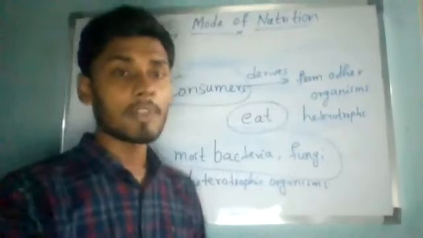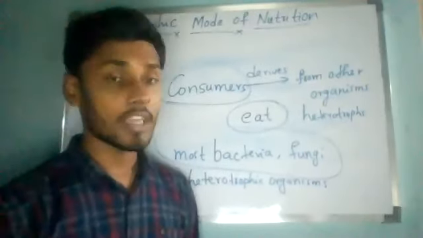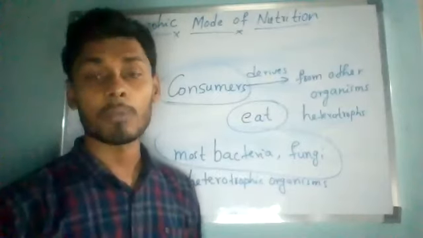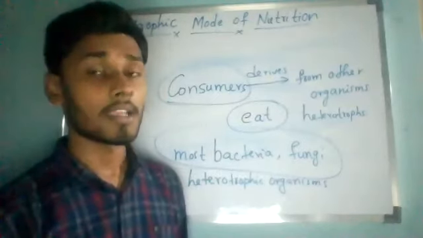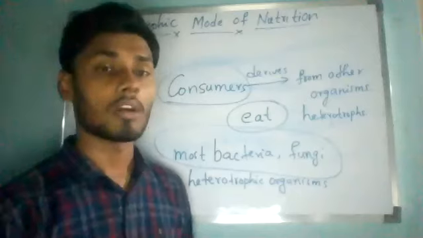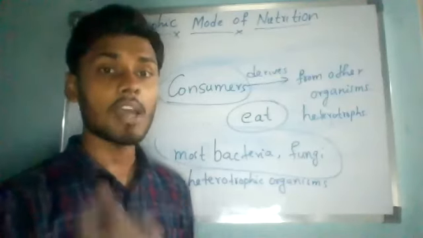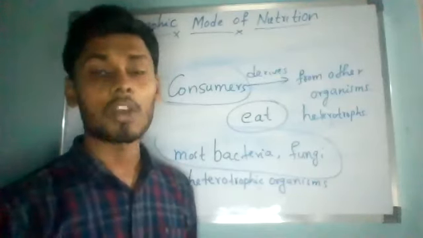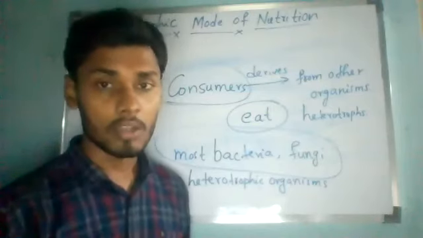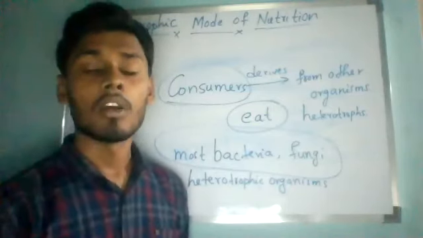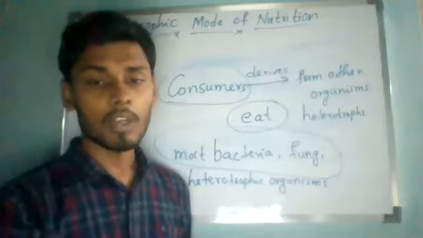So those organisms which cannot make their own food from inorganic substances like carbon dioxide and water, and depend on other organisms for their food, are called heterotrophs.